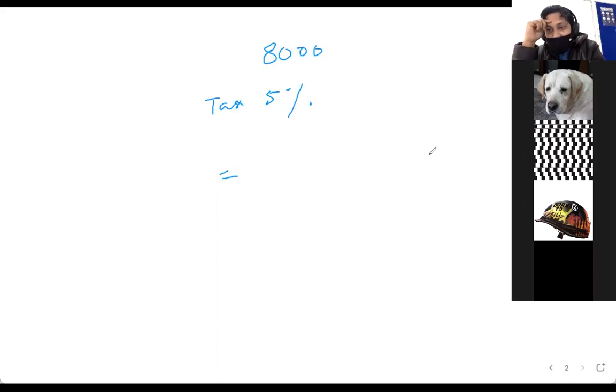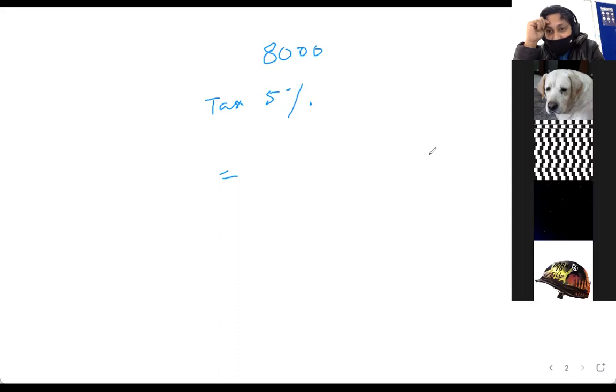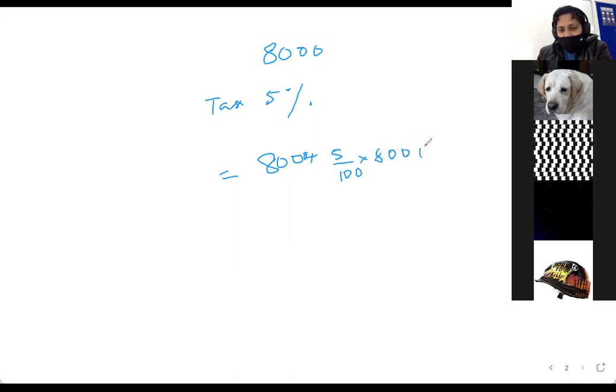So if the GST is 5%, it's 8,000 into 105 upon 100. So that is 8,400. 8,000 plus 400, that's 8,400. So that's what you are going to pay.